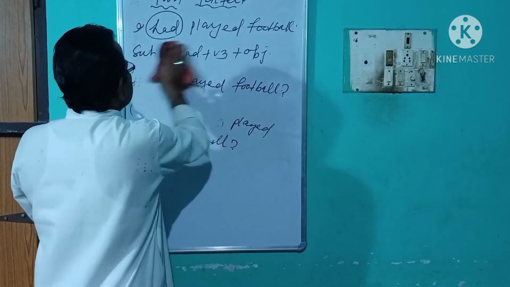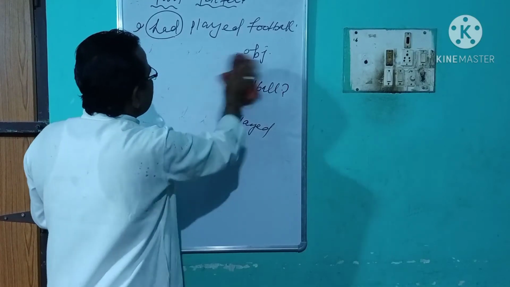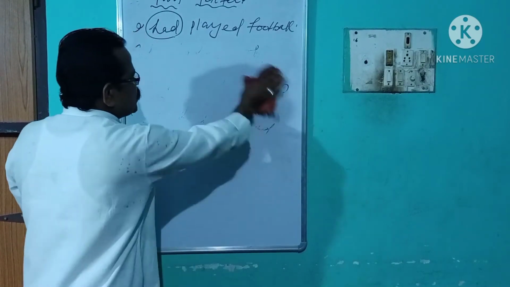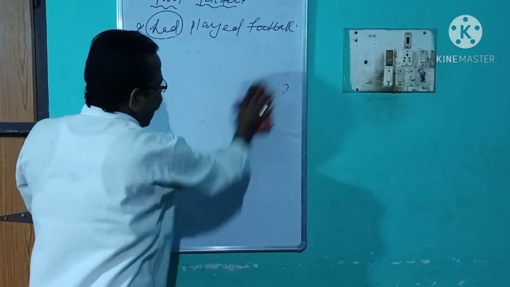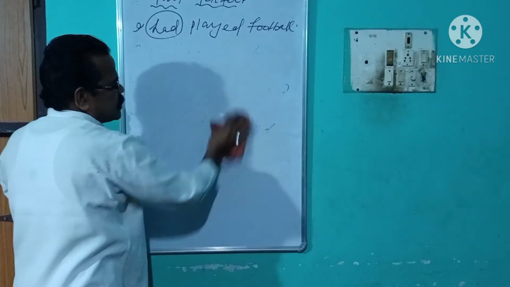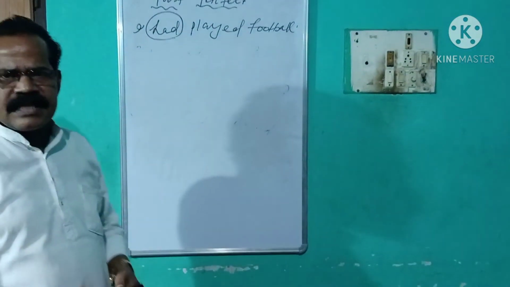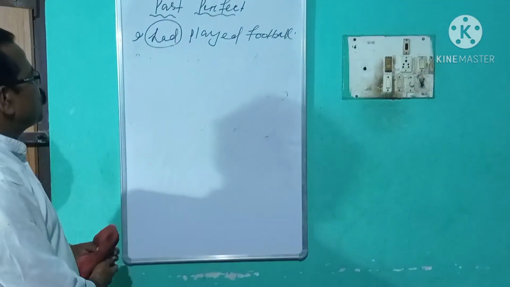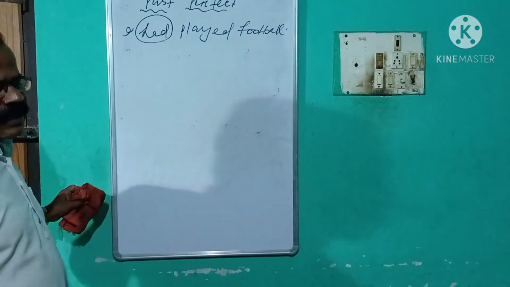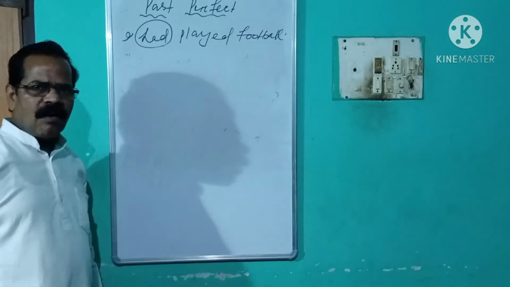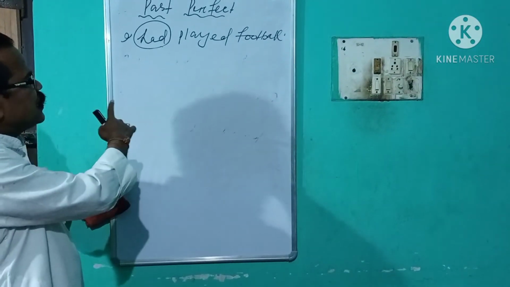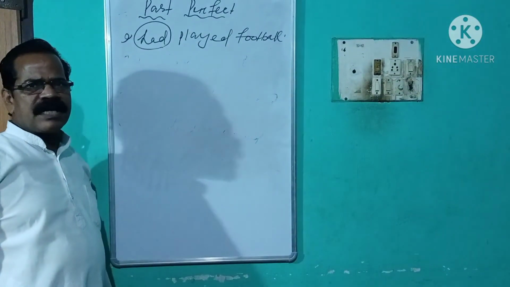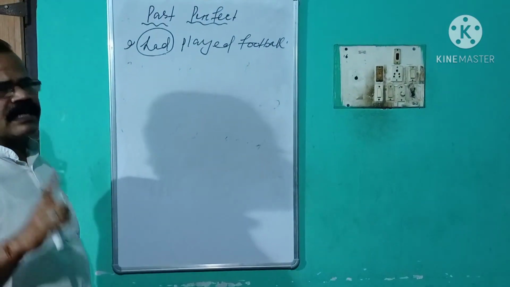Students, this sentence, I had played football, which is in your affirmative format, can be changed into a negative sentence. Let us know how we can change this affirmative sentence into a negative sentence.